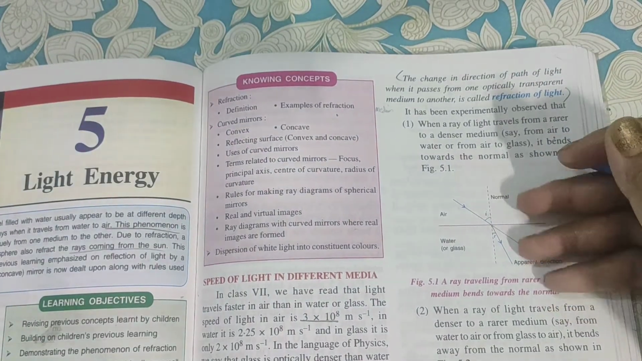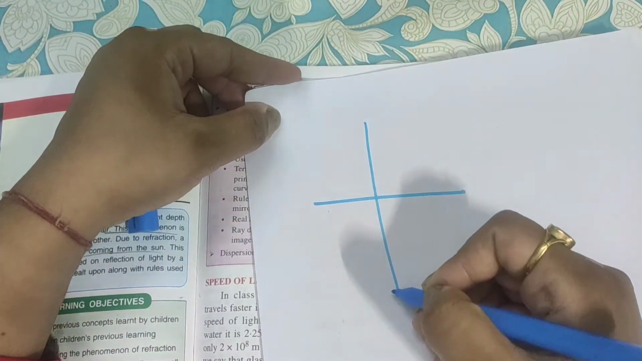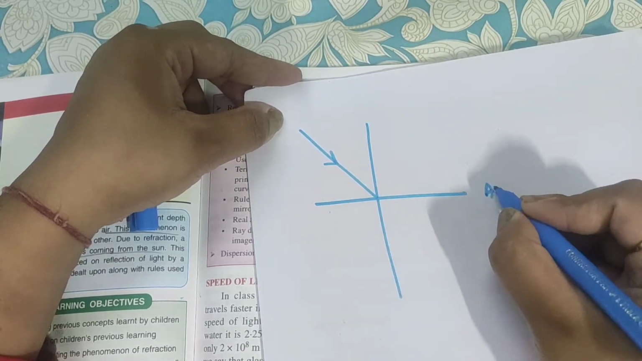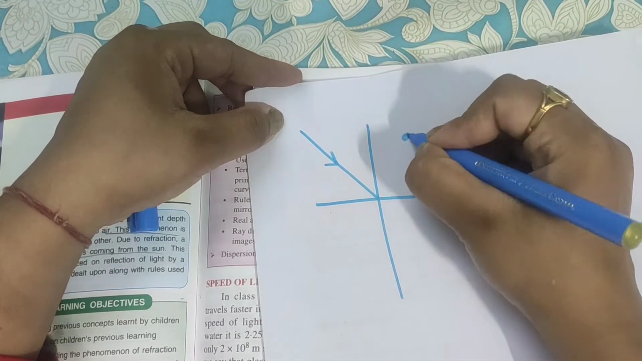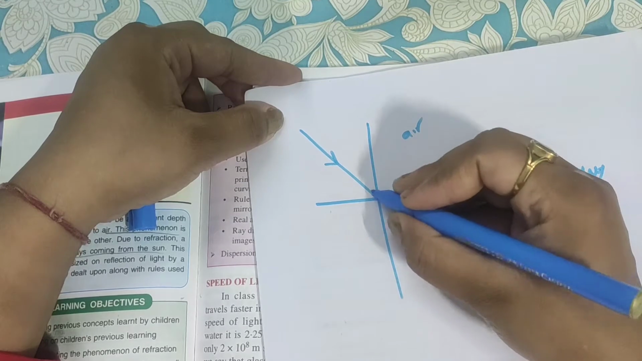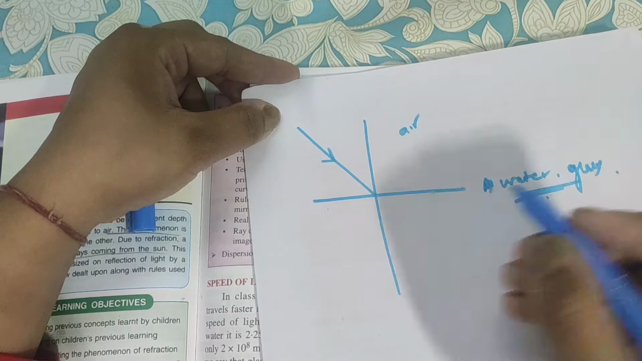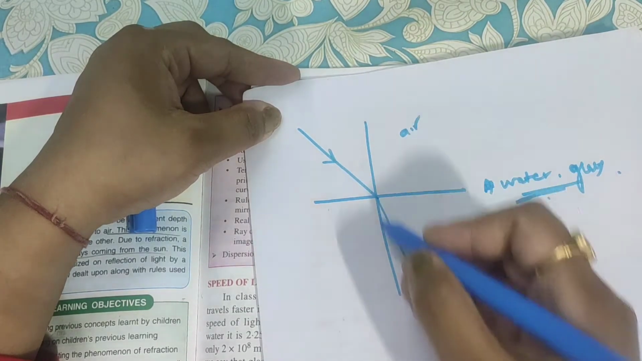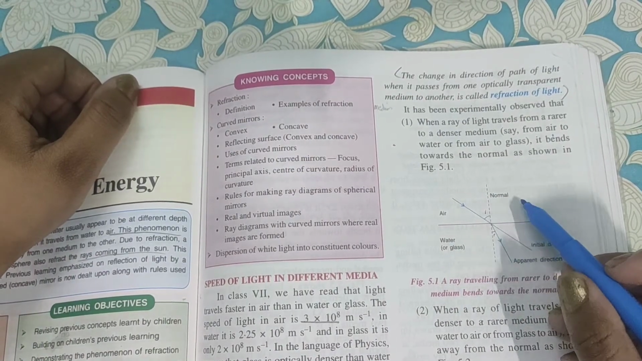Like this is the normal. When light travels like this into water or glass from air, since water and glass are both denser than air, this time it will come closer to the normal plane. The initial direction was different, so the ray bends closer to the normal.